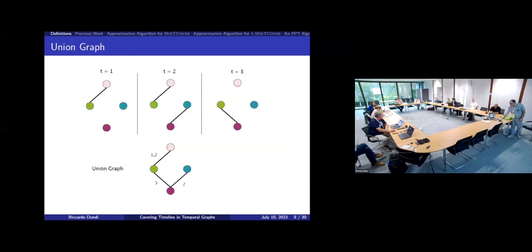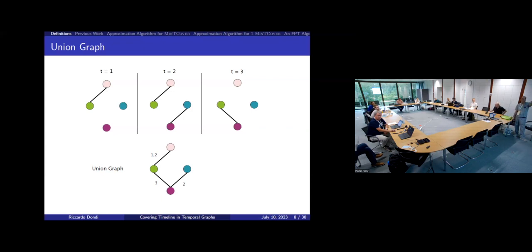Another way of representing temporal graphs that we will use is what we call the union graph, which is a labeled graph. You can see in the upper part I have these 4 vertices and 3 timestamps. In the lower part, I have the union graph. It's a labeled graph, and the edges are labeled with the timestamps where this edge is observed.